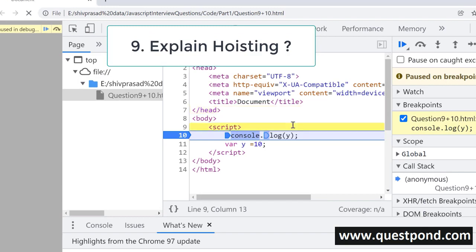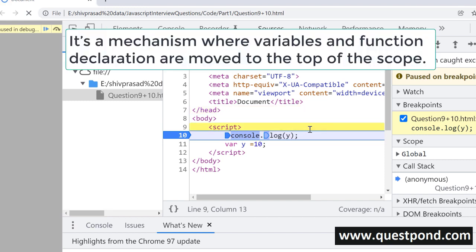Explain JavaScript hoisting. JavaScript hoisting is a mechanism where variables and function declarations are moved to the top of their scope before the code execution. So while the code is executing, it moves the variables and function declaration to the top of the scope. Means what? For example, you can see here in line number 11, where y is equal to 10, we have created a variable y which is assigned the value 10, right?